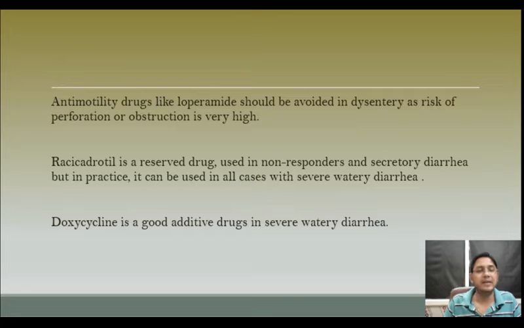We have many other drugs for acute diarrhea, and one of them is anti-motility drugs, the most frequent being loperamide. See, we must use loperamide with great caution. Why? Because if the patient has diarrhea with blood, meaning dysentery, and we give loperamide, there is a high risk of perforation or obstruction, because loperamide decreases intestinal motility significantly. There can be severe smooth muscle spasm.